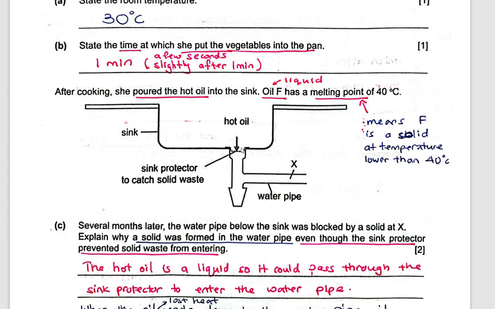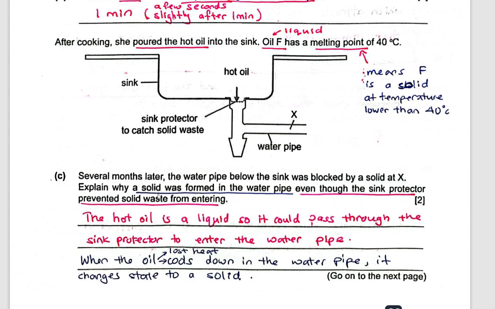Now, here, your parents may think it's okay to pour hot oil in. Now, oil goes in. Here, hot oil, right? Hot means it is above 40 degrees Celsius. What does it mean when hot oil is above 40 degrees Celsius? What state is it in? It's in liquid state. Of course, liquid can pass through the sink protector because that is meant to catch solid waste. It cannot catch a liquid. So therefore, the hot oil is a liquid. So it could pass through the sink protector and enter the water pipe. That explains the first part.